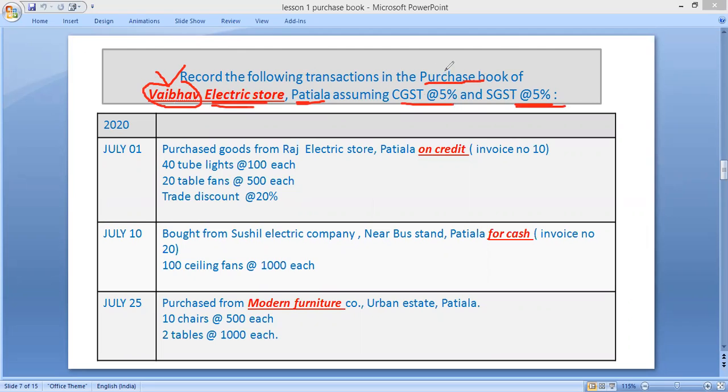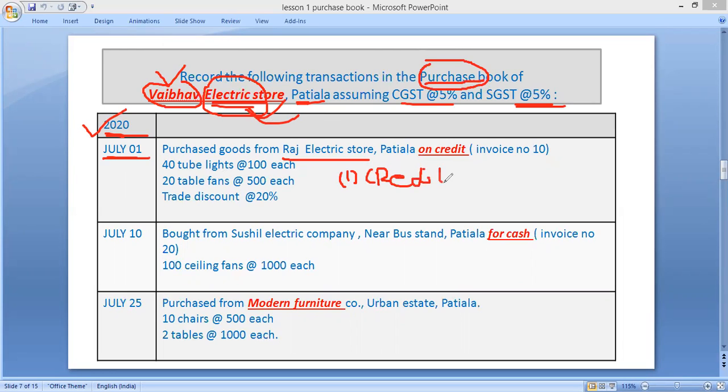Now, whenever you are going to prepare a purchase book, first of all check what kind of business he is doing. His business is electric. Now check the first entry, on July 1st, 2020: purchased goods from Raj Electronic Store, Patiala on credit. I have already told you the two conditions. The first condition is only credit purchase of goods will be recorded.